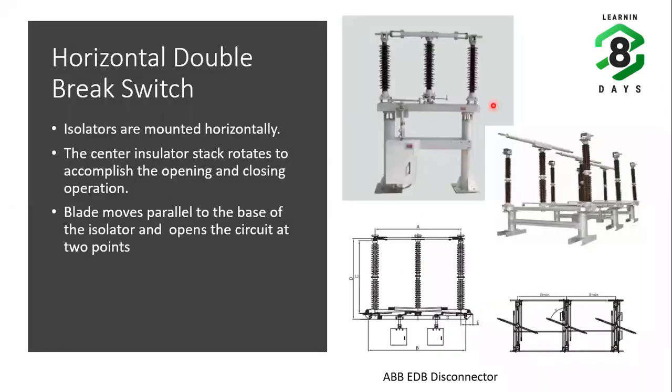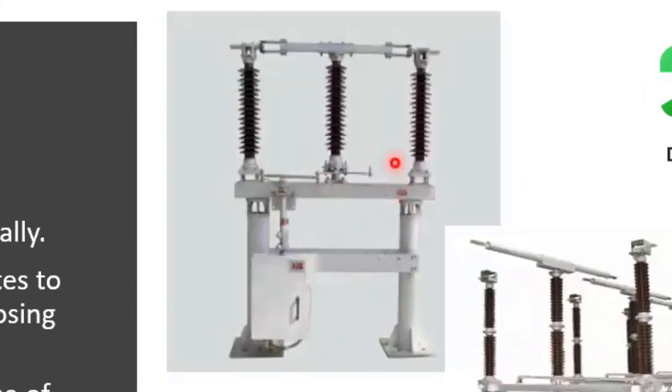Next, the other one, the horizontal double break isolator. In the horizontal double break isolator, these are mounted horizontally, and here isolation is happening at 2 points. That means it is breaking at 2 points. So at this end the conductor is connected, at this end your line conductor is connected, and here the breaking operation is happening. This is parallel to the base of the isolator, and this center insulator is mounted on a hinge. The operating mechanism rotates this center insulator and isolates this network. Okay.